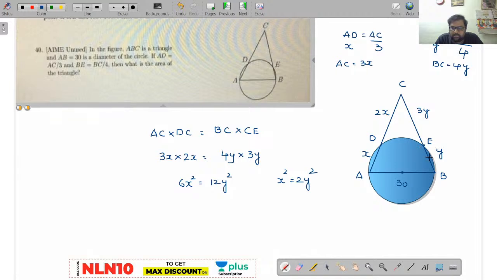So I think most of you are not happy with this question, right? Now see here, I will connect BD, I will connect AE. Now observe here, AE and BE are chords with respect to the diameter of the circle. So when you draw two chords from the diameter of the circle onto the circumference, the angle will be 90 degrees and this will also be 90 degrees. I think most of you got this right.